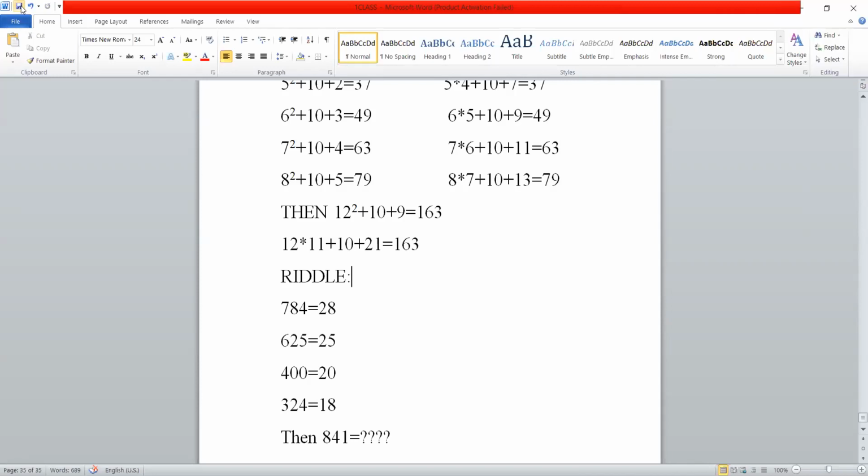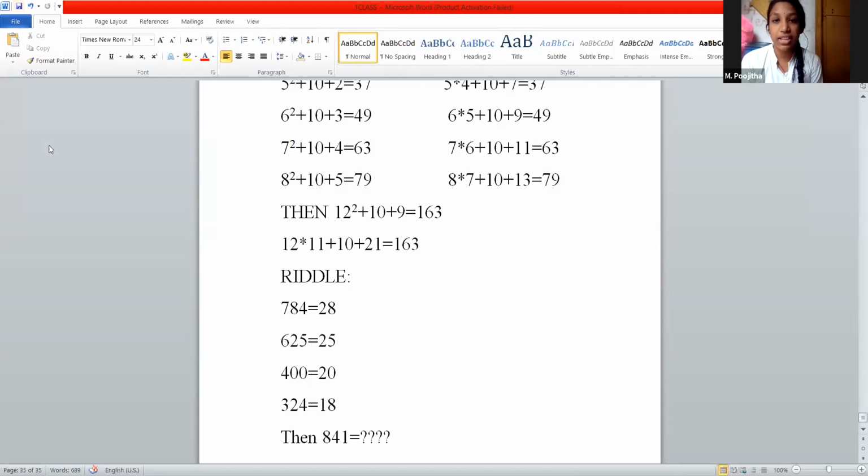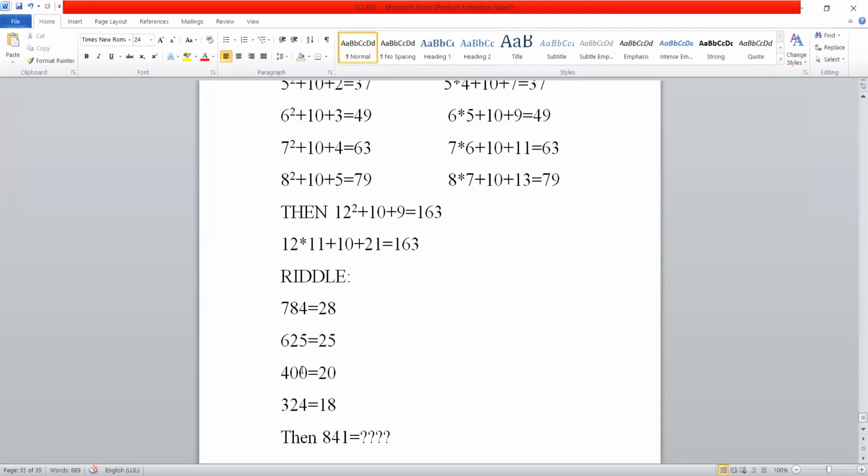28 square is equal to 784. 25 square is equal to 625. 20 square is equal to 400. 18 square is equal to 324. And 29 square is equal to 841. That's it. Very good, very good.